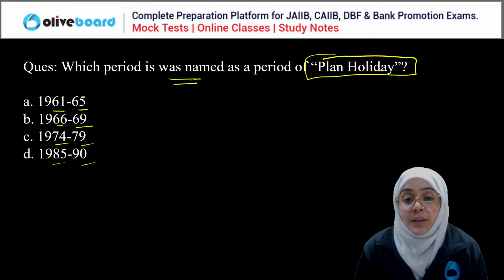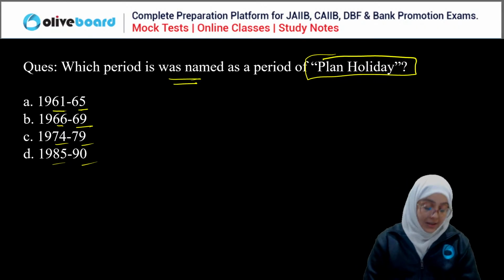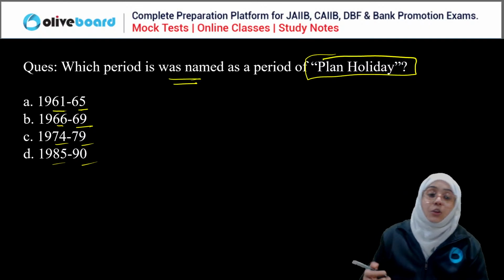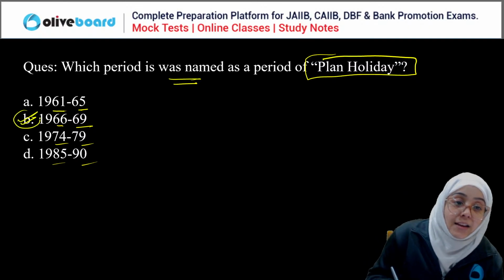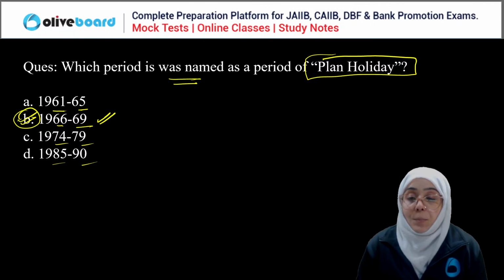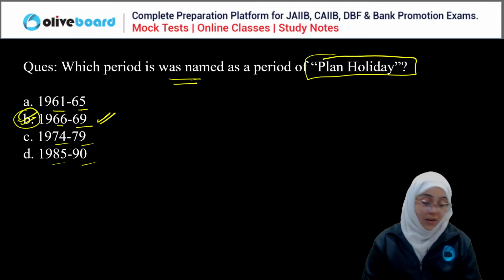Which period is known as the planned holiday? Yes, it is from 1966 to 1969. Yes, it is known as the planned holiday. So B is the correct answer, right?